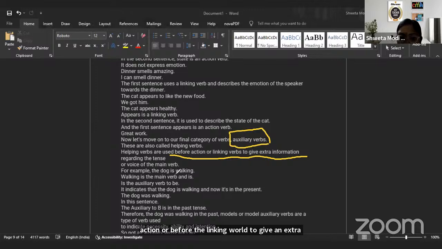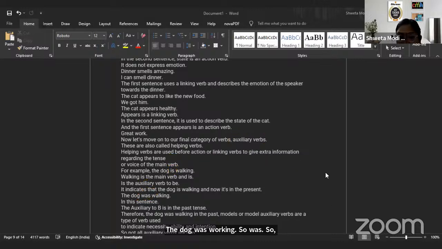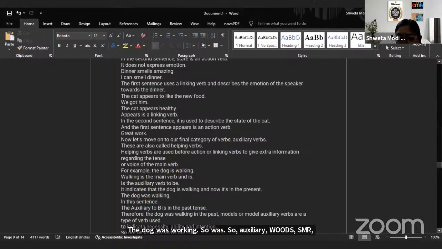Okay. The dog is walking. Walking is the main verb and is is the auxiliary. The dog was walking. So was. So auxiliary verbs are is, am, are, was, were, has, have, had. All these are auxiliary verbs.